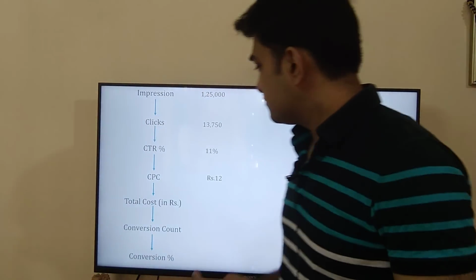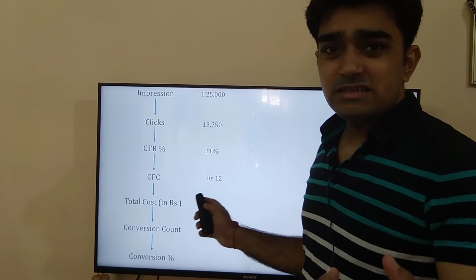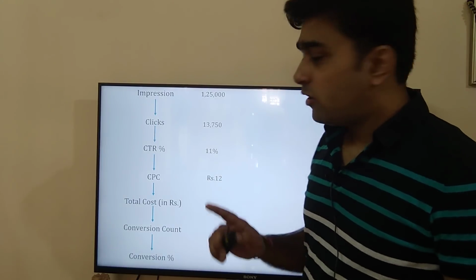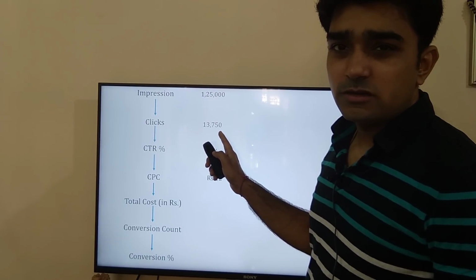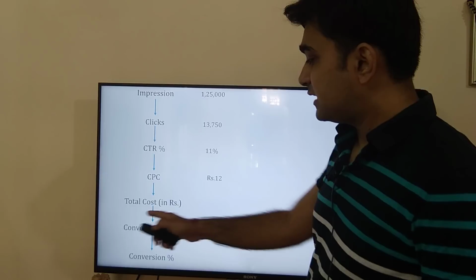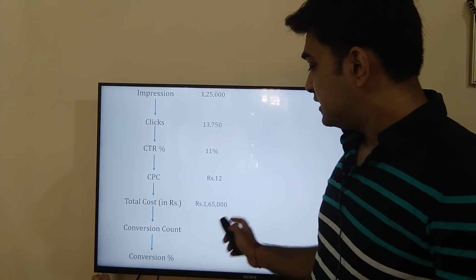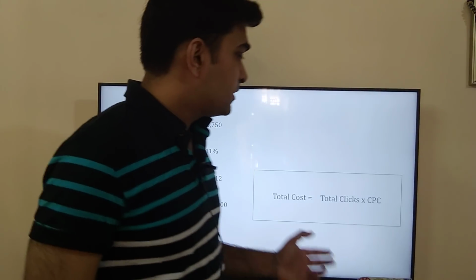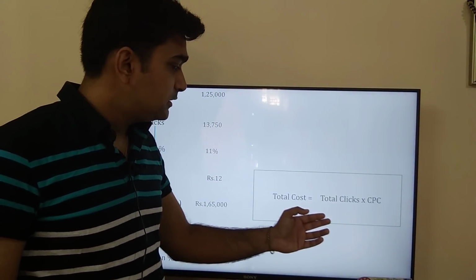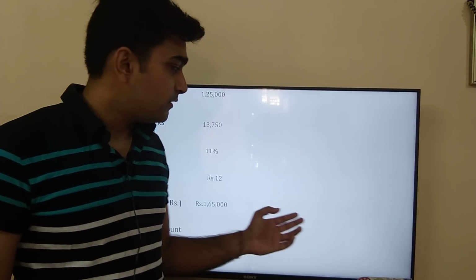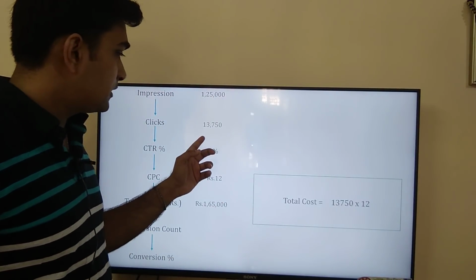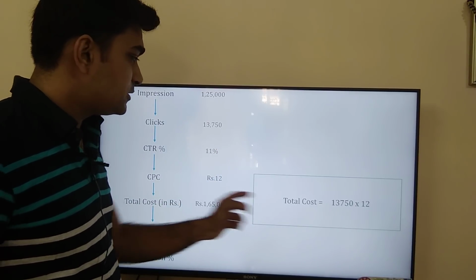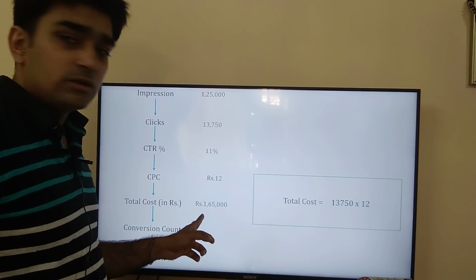Now what is the next thing? It's the CPC. My CPC is 12 rupees. If I'm paying 12 rupees for one click, how much am I paying for a total of 13,750 clicks? That's the total cost, which is 1,65,000. How am I getting this? Very simple. Total cost formula is total clicks into CPC. Total clicks are 13,750 and my CPC is 12 rupees. That gives me my total cost.